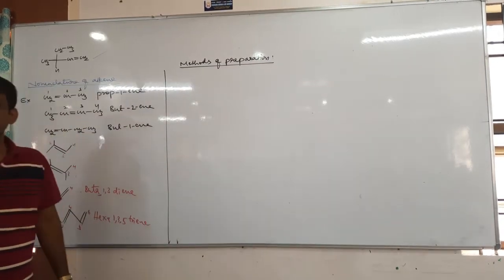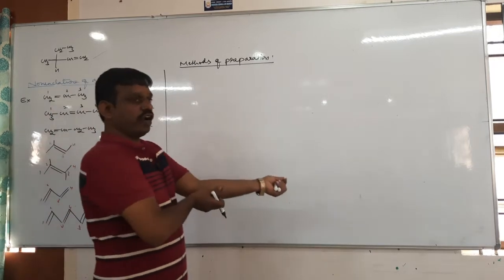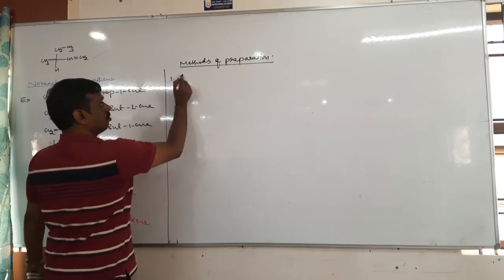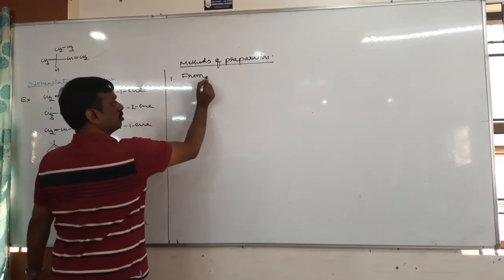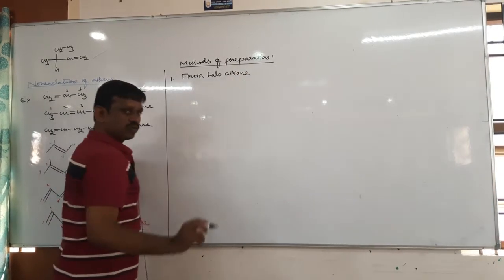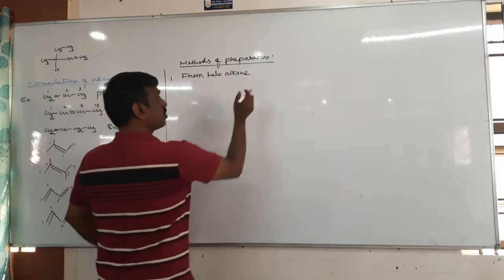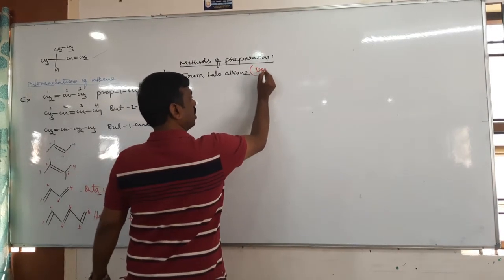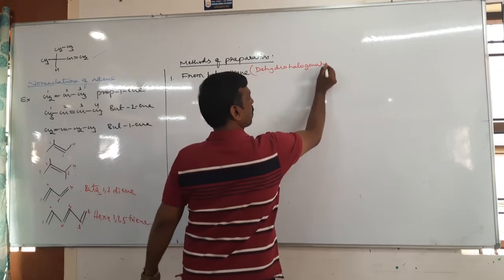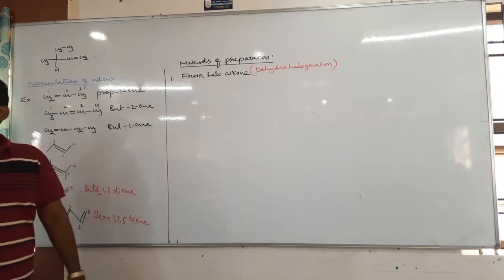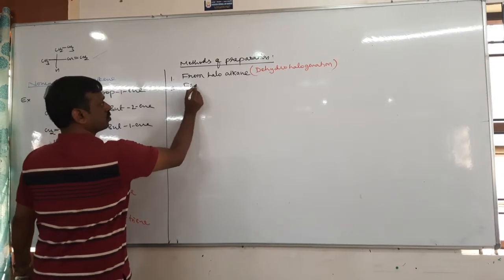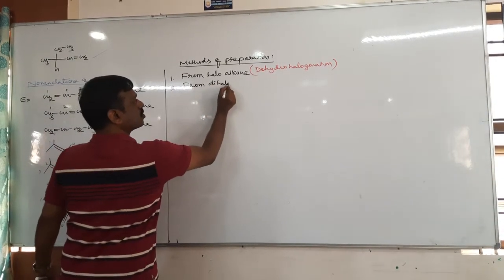Methods of preparation. So what are the methods of preparation of alkenes? Okay, 1, from haloalkanes. Alkenes can be prepared from haloalkanes. Can you tell me what is the name? From haloalkane, it is dehydrohalogenation, isn't it? Haloalkanes undergo dehydrohalogenation. 2, from dihaloalkanes.